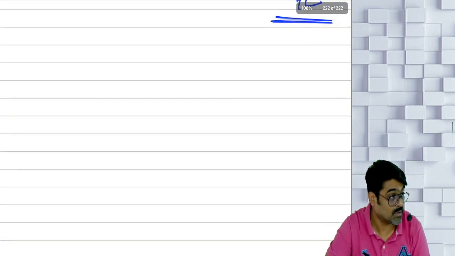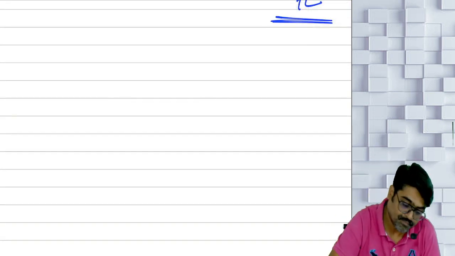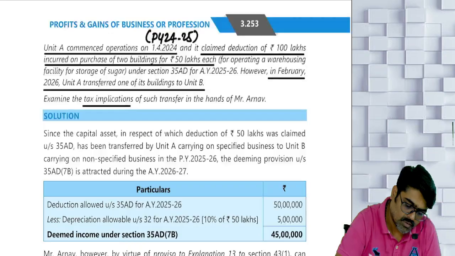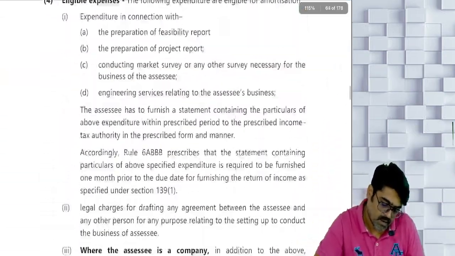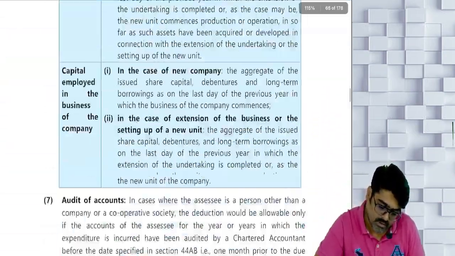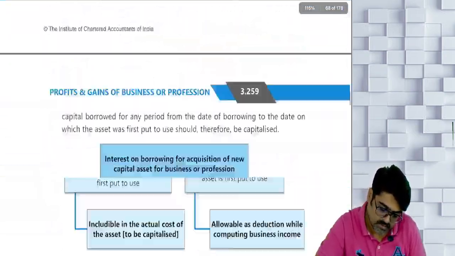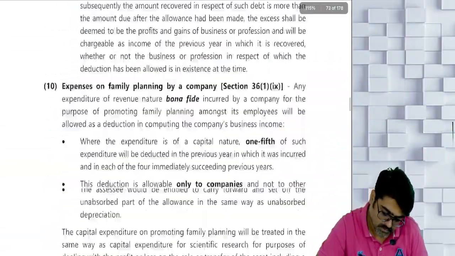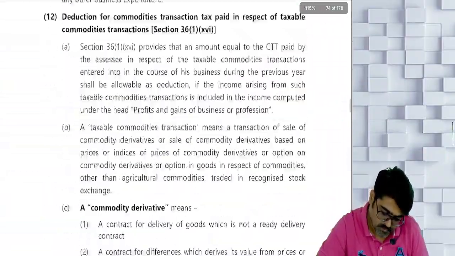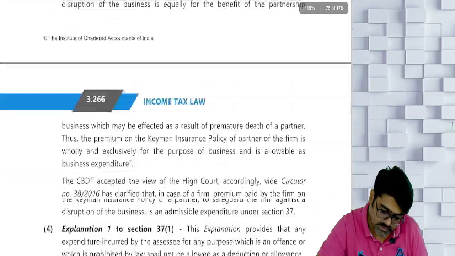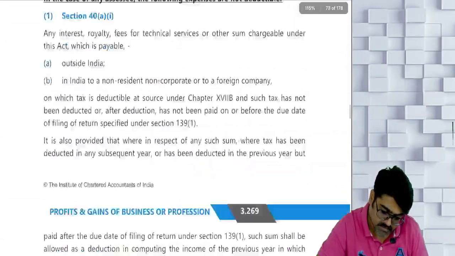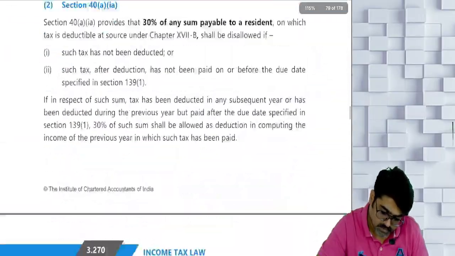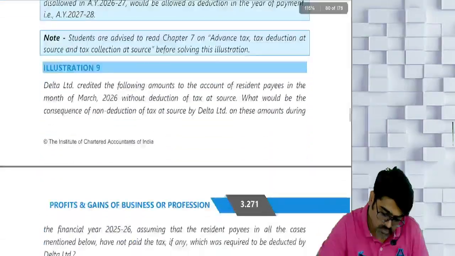Okay. We are going to solve many questions now. See, before we move on, illustration 8 was done, no? Illustration 8 was done. Next illustration is 9. Page number 270.